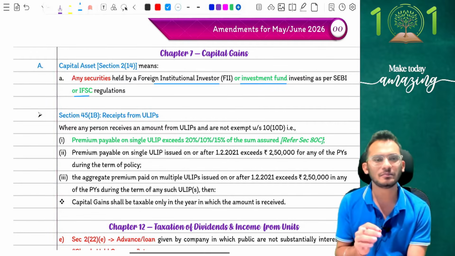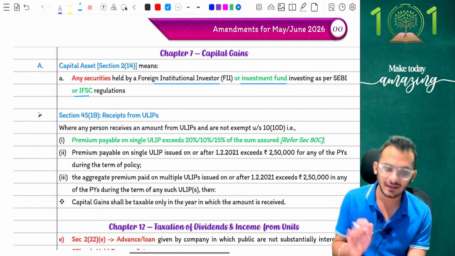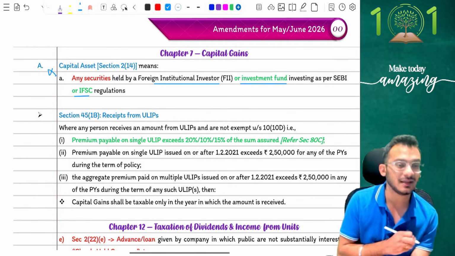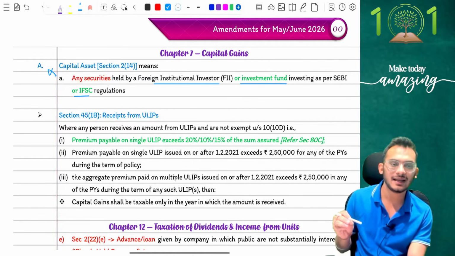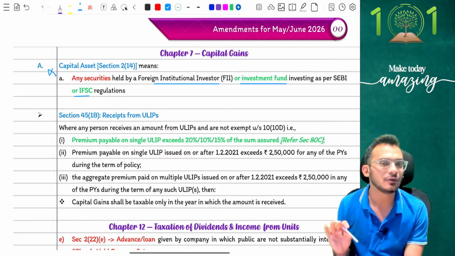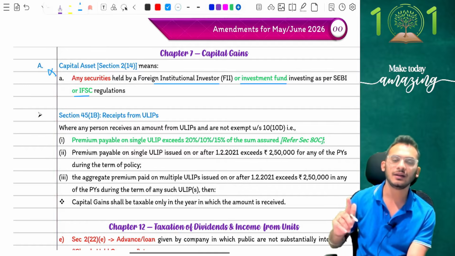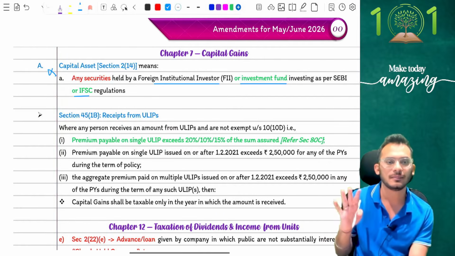Yes, so it's a very simple small amendment, will not be tested in exam, that's my guarantee to you, so don't worry about it. I'm just giving it to you because it's notified. Yes, so the amendment says if you are going to have any kind of FIIs or investment funds, then you will be covered under the capital asset definition. You don't need to be taxing it under PGBP, so don't worry about it.